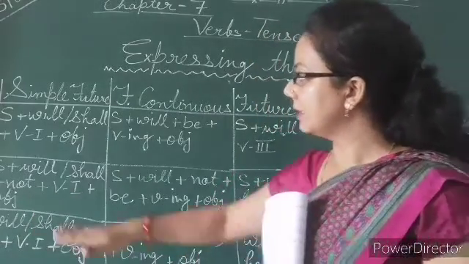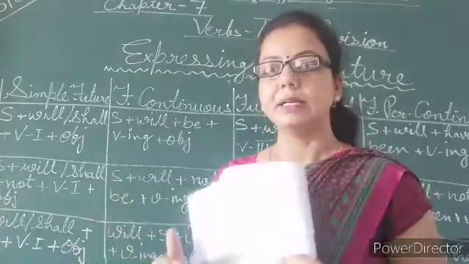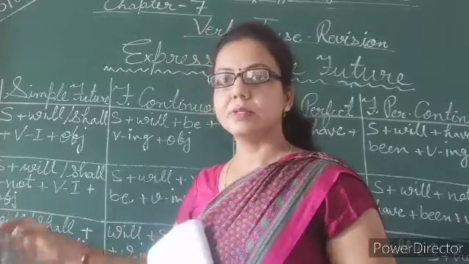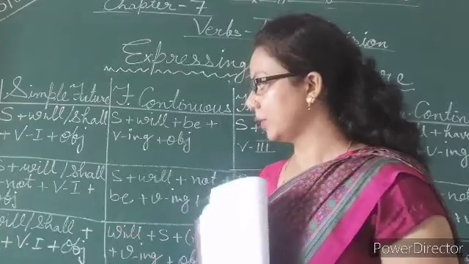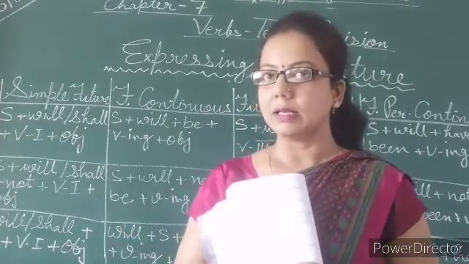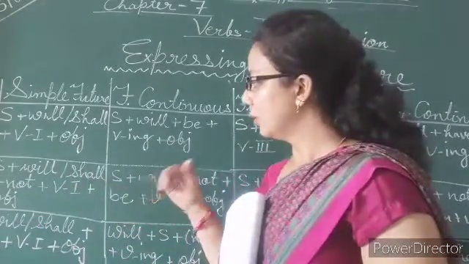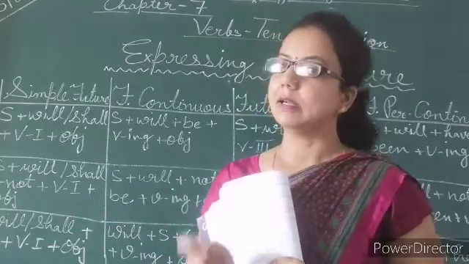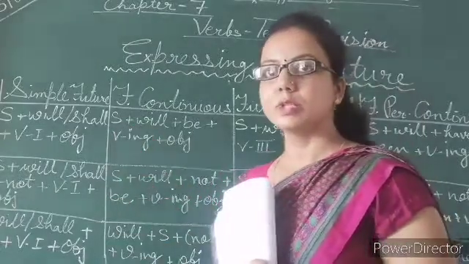Now my dear students, change it into interrogative form. For interrogative, you need to start your sentence with the word will or shall. Then put the subject, then the verb's first form, then the object. Like: will I, will he, will she go to Agra? Will she go to Agra? And with a question mark. So that was an example of simple future.